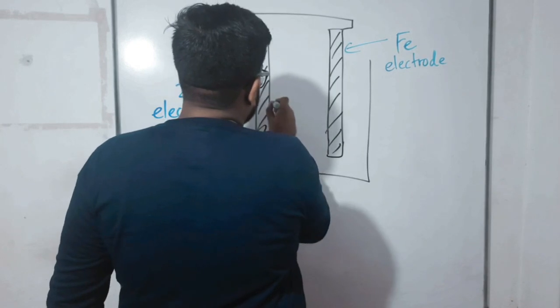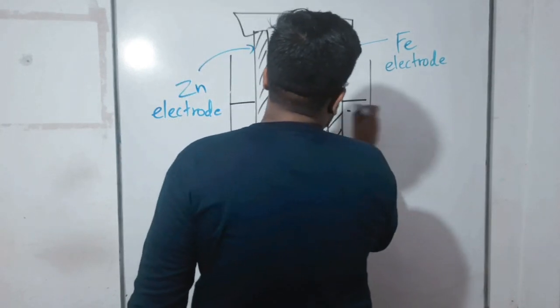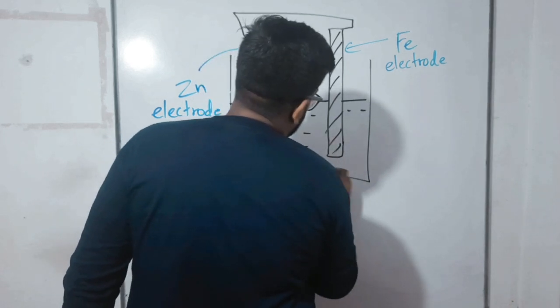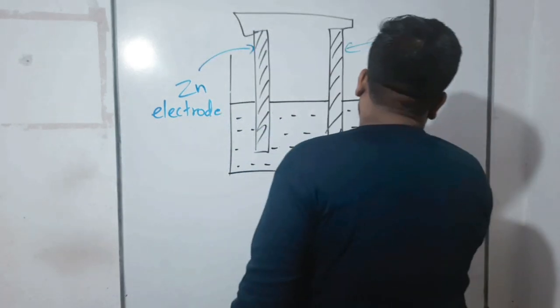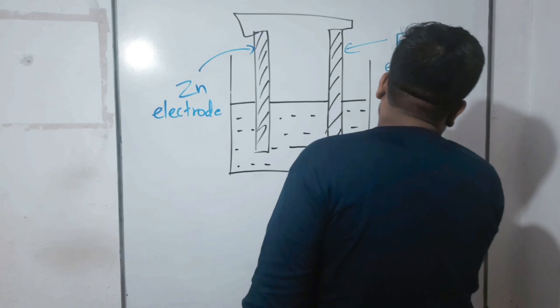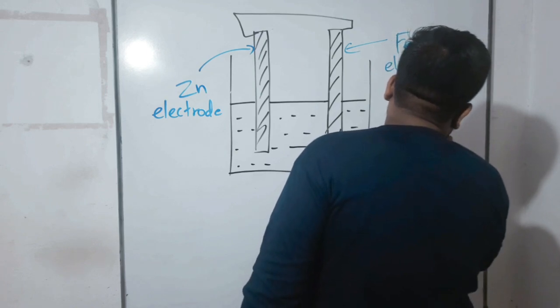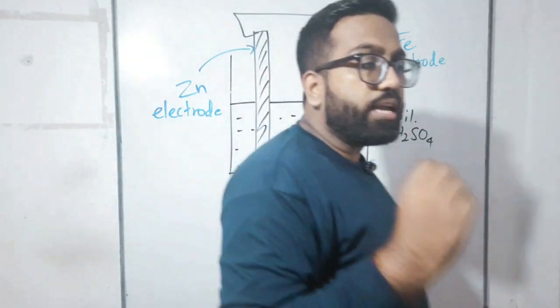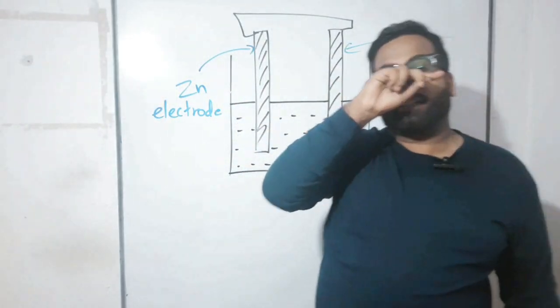And the solution is inside there. They have mentioned that the solution is dilute sulfuric acid. Children, I have a question to ask you.